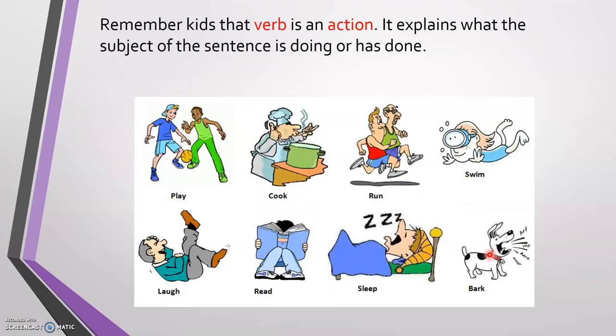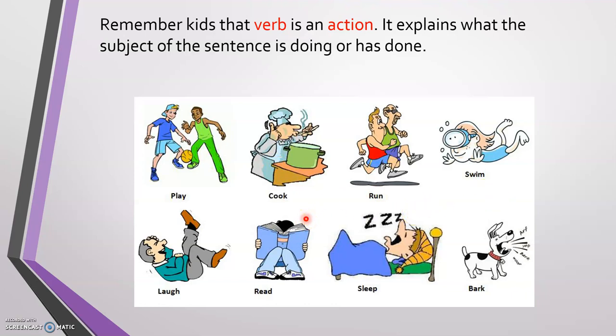So let's start. Now, remember, kids, that a verb is an action, right? It's something that you can do. Actions or verbs explain what the subject of the sentence is doing or has done. For example, play, cook, run, swim, laugh, read.